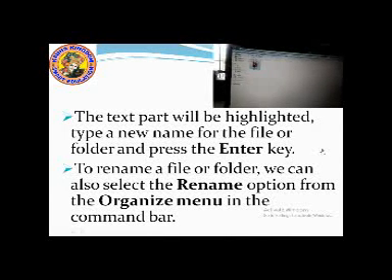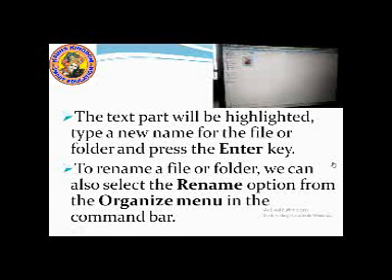Then again you have to go to the rename option from the organize menu in the command bar. This blue one, it is known as command bar. Can you see? This one is known as command bar. You go in the organize option, you go in the rename option, and then you select it, and then you can rename this one. Can you see the blue? It was again highlighted. Organize, rename, it is highlighted in blue color.